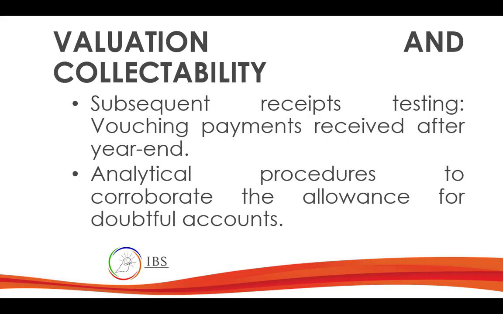If you want to test whether there is a receivable that is not recorded, you check subsequent receipt. Why do you want to check subsequent receipt? If there is no sale, there is no receipt. Correct?